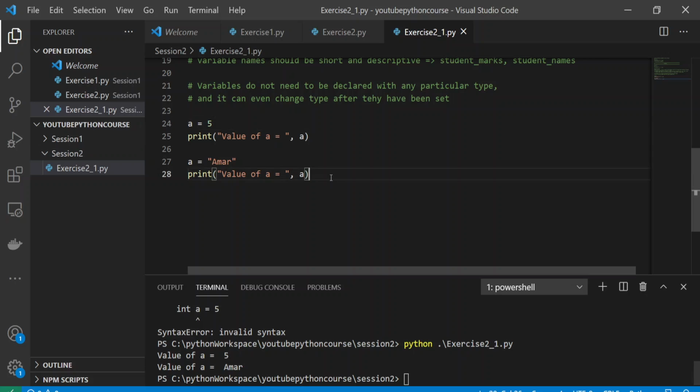Fine. Now we'll look into casting. What is casting? Casting means to change the type of a variable.